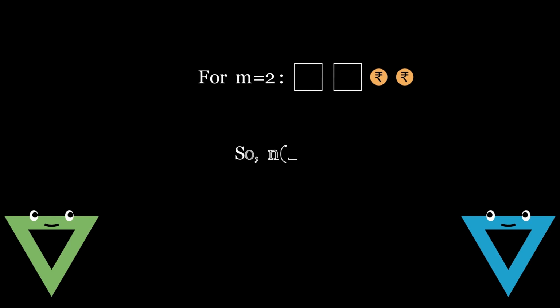First, observe that for m equals 2, there are two boxes with a coin in each. So there is only one possible guess. So n of 2 is 1.